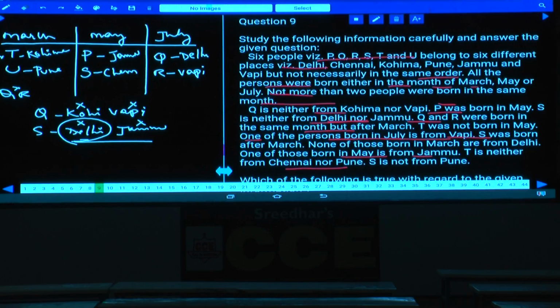3 different months. Now TU, PS, Q and R. And this is about question numbers 9 and 10. Then 11 and 12, as question numbers 11 and 12.